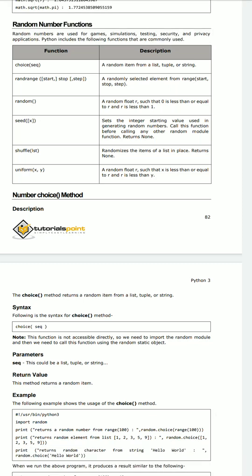Hello friends, next we have the same numeric data type in Python 3. We have other methods that come under the concept called random number functions. So what is meant by random number function? Here are the methods we have.